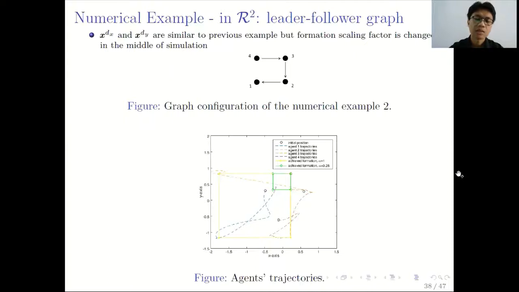So changing the scaling factor of the formation is possible when the graph is a leader-follower graph. That is possible by having only one agent change the scaling factor of the formation when the graph is a leader-follower.